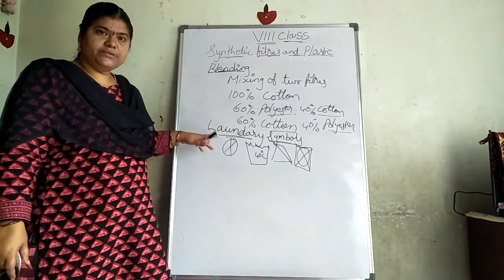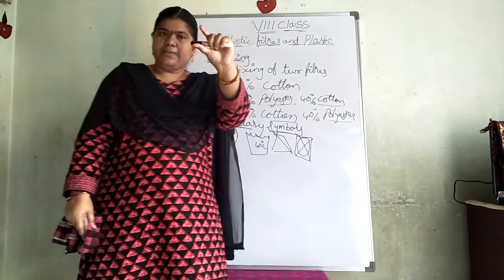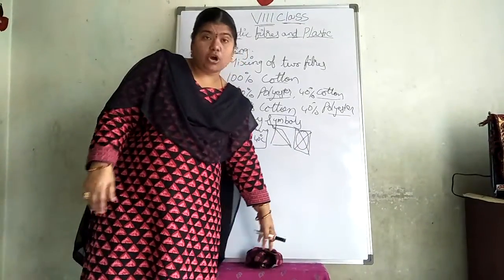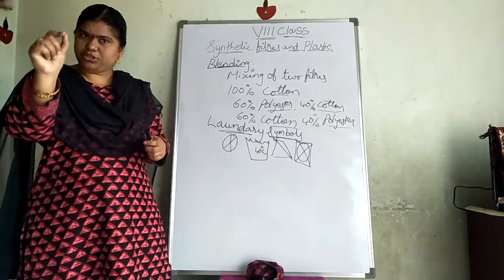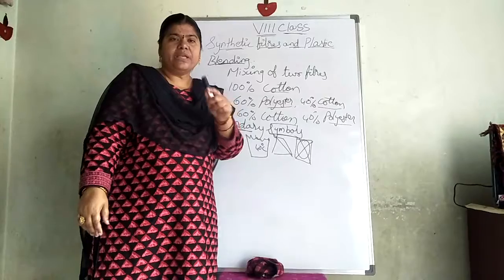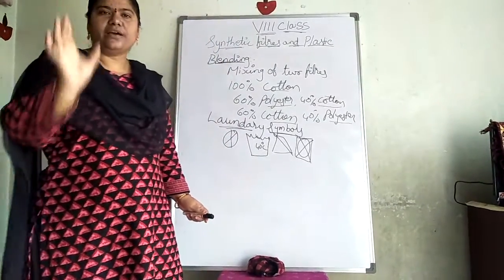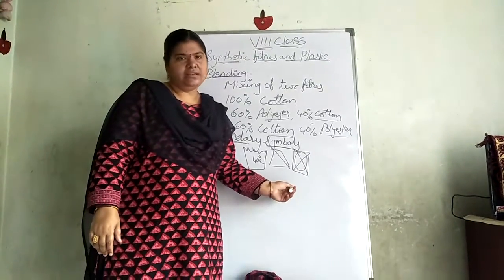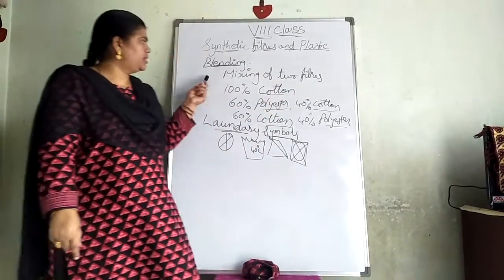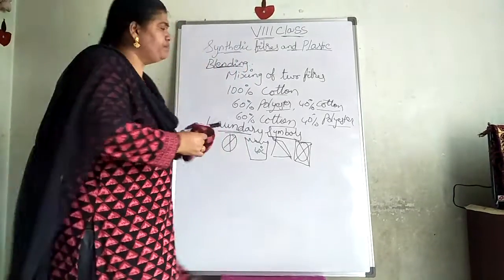and laundry symbols. Please take your old shirts. Okay, at the back of your old shirts you can see a label present. On that label they will mention whether it is 100% cotton or 60% polyester, and below that they will also mention these laundry symbols. In your notes, write what each particular symbol is and for what purpose we use it, in your classwork. Did you understand about nylon, how to prepare nylon, how to prepare rayon, what is blending, and what these laundry symbols are? Everything, please write in your classwork.